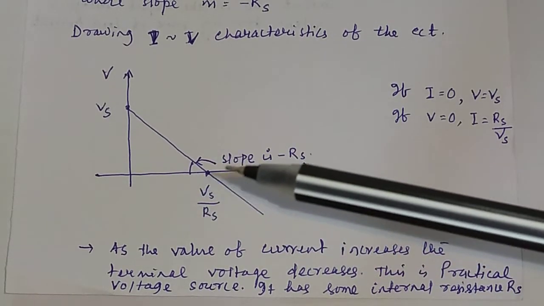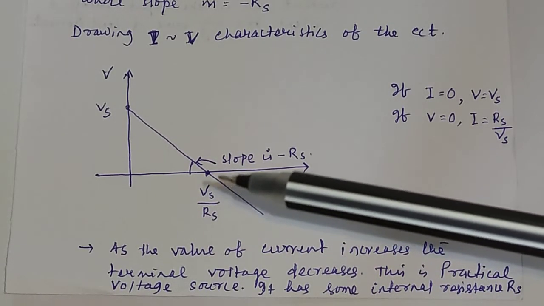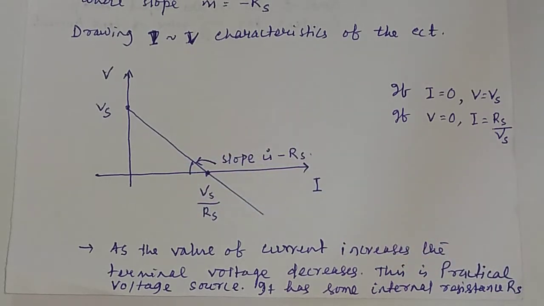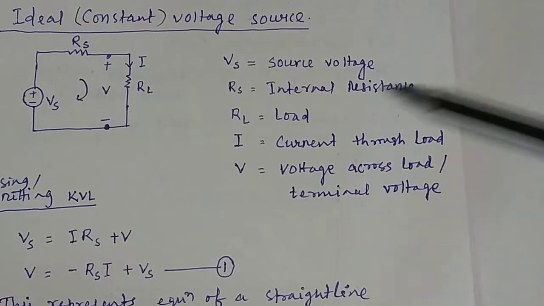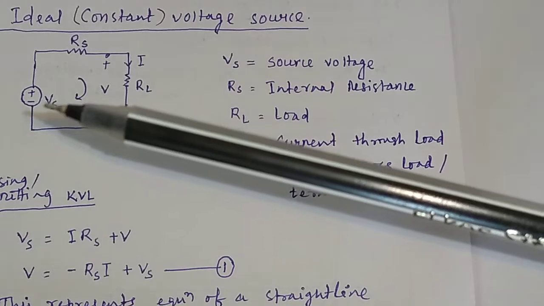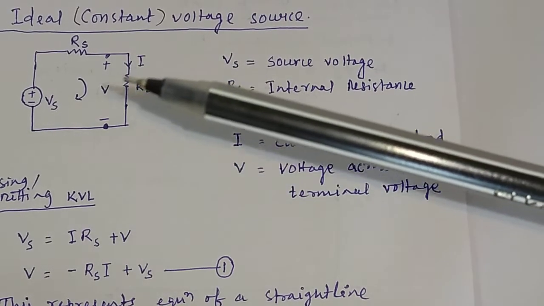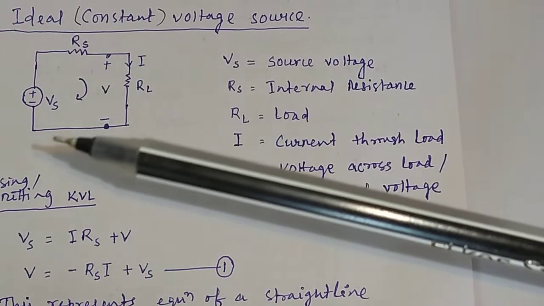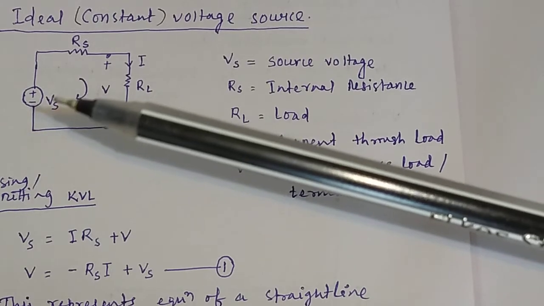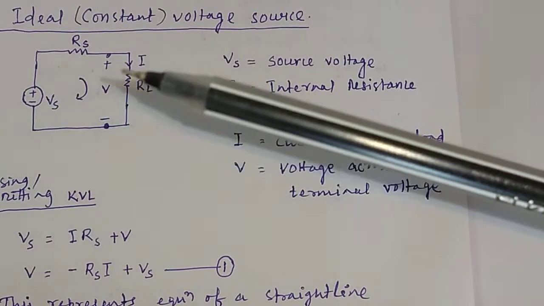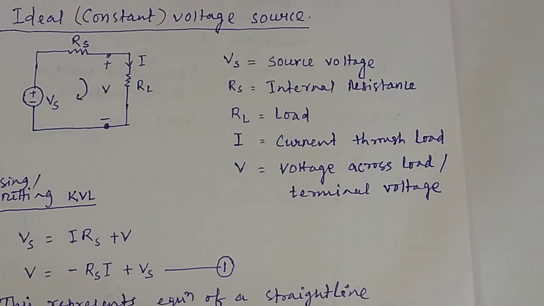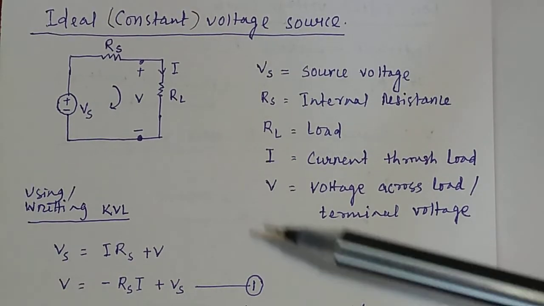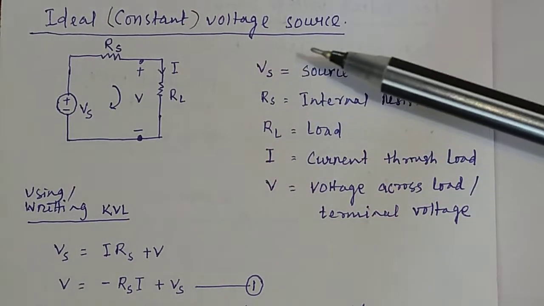In a practical voltage source, you have some internal resistance and also you have external resistance. Internal resistance is the source resistance and external resistance is your load resistance. So what happens in an ideal or constant voltage source?